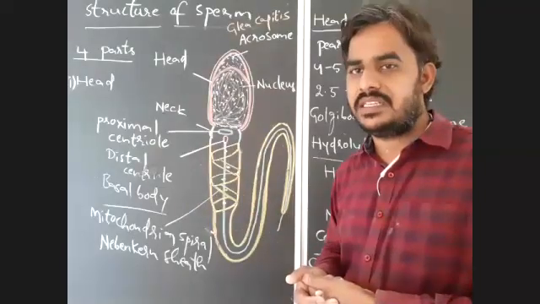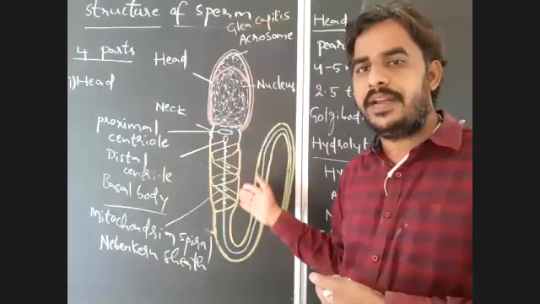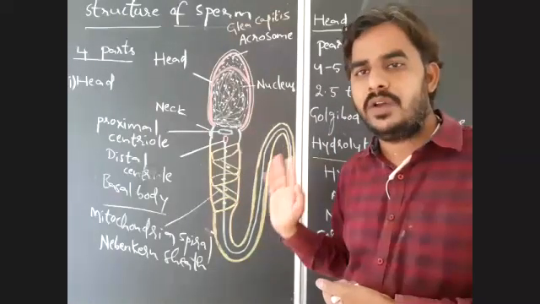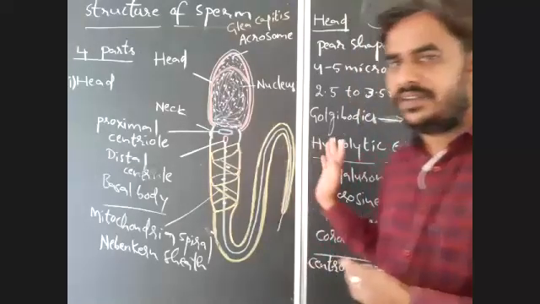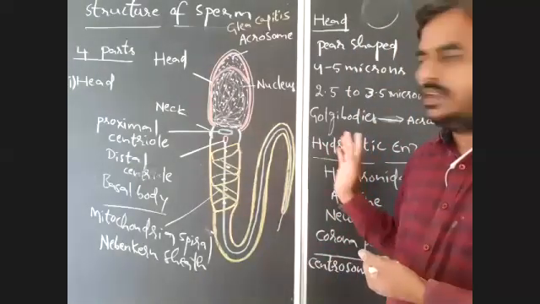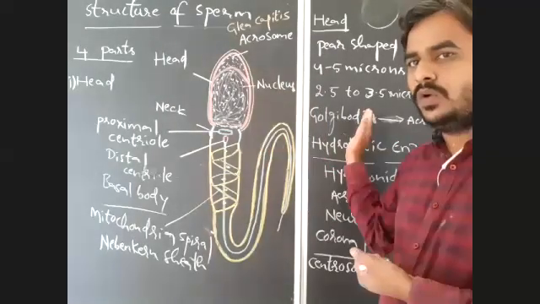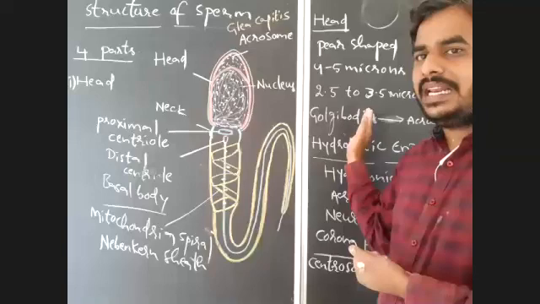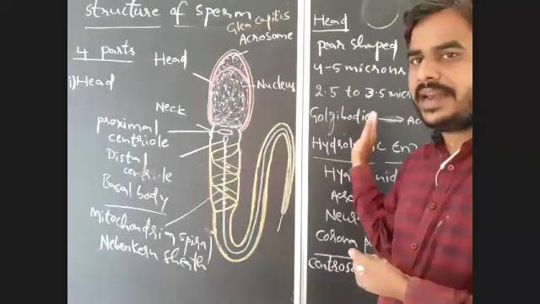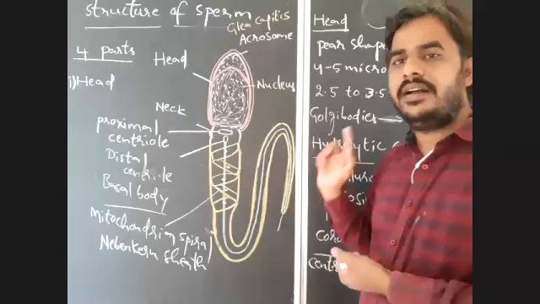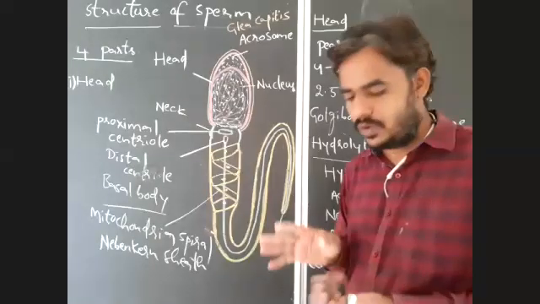Whatever energy is required will be provided by this spiral mitochondria. So one more modification in spermiogenesis: the mitochondria of the spermatid is modified into a spiral mitochondria or Nebenkern sheet in the middle piece of the sperm.